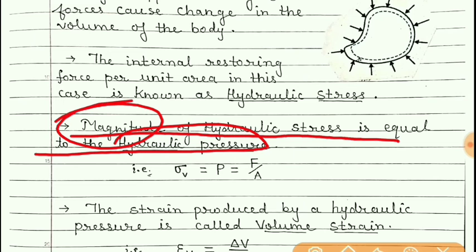Magnitude is same. So sigma V. Sigma is used for stress and V for volume because there is change in the volume. So sigma V is equal to pressure only, and that is equal to force per unit area.